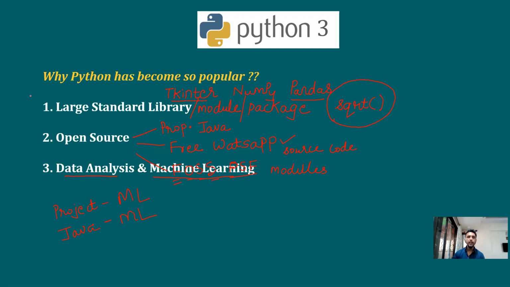So these are the three main reasons because of which Python has become so famous. Of course, there are a few other reasons also, which I'll tell you as the course progresses further. Now, once you have understood why Python is so popular, let's start with the language. Let's start with the programming.